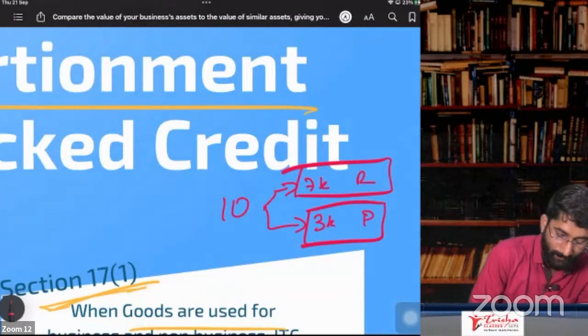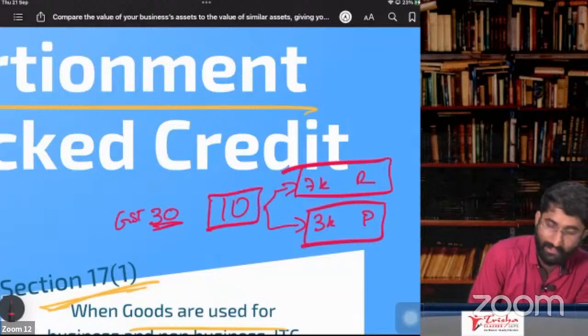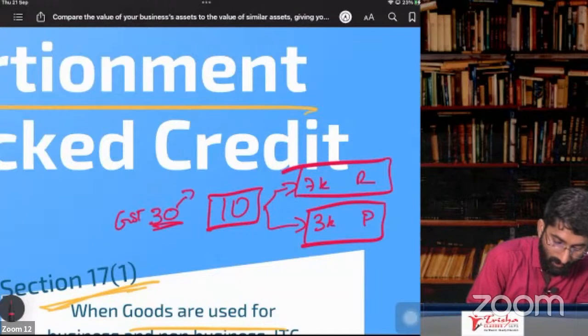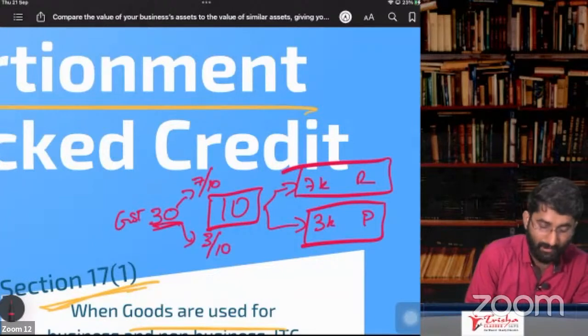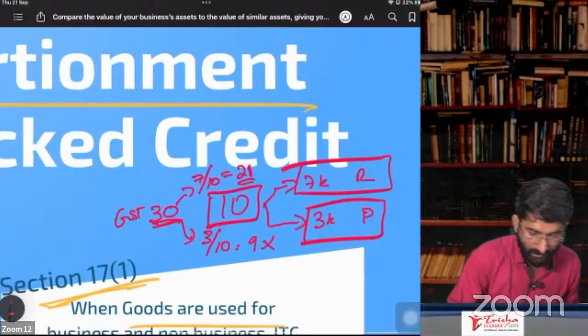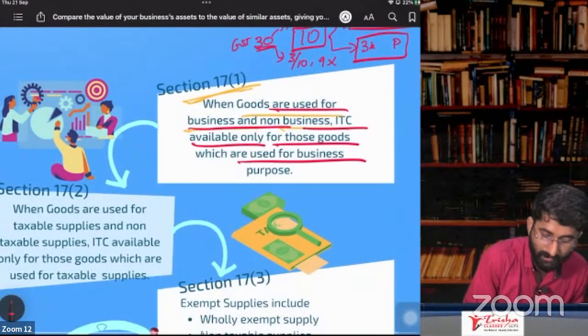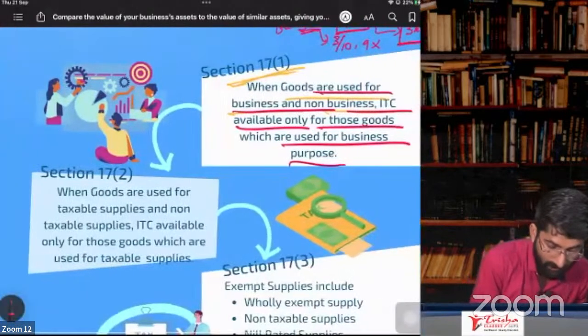Example, you paid 30 rupees as GST on this 10 kilos of rice. 30 rupees in the ratio of 7 by 10 and 3 by 10. 7 by 10 is 70%, so 21 rupees you will get the ITC, but for the remaining 9 rupees, you don't get the ITC. This is section 17, subsection 1. When the goods are used for business and non-business purposes, ITC is available only for those goods used for business purposes.